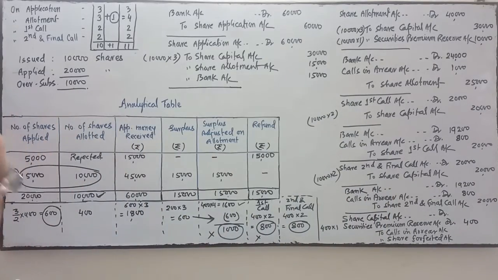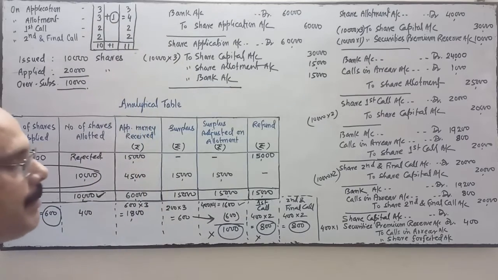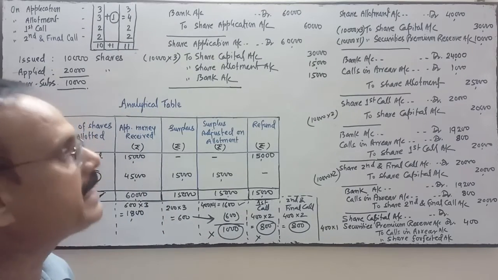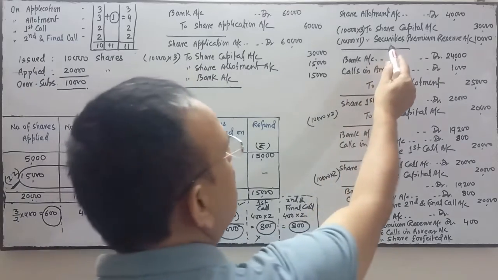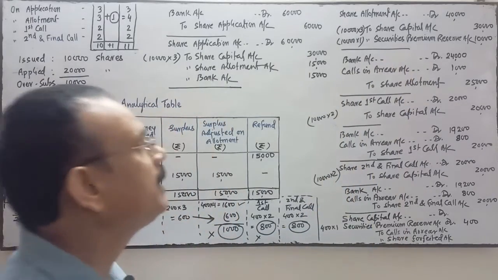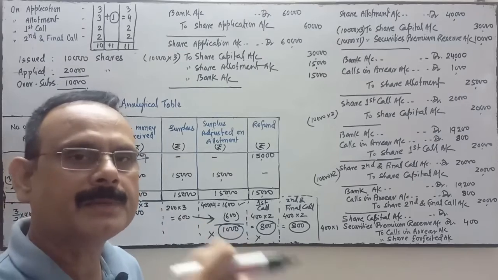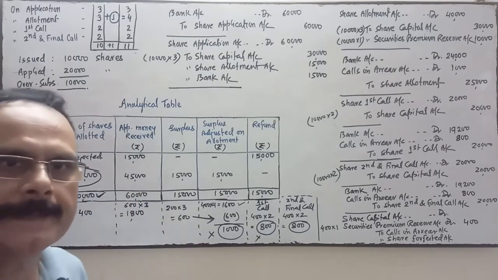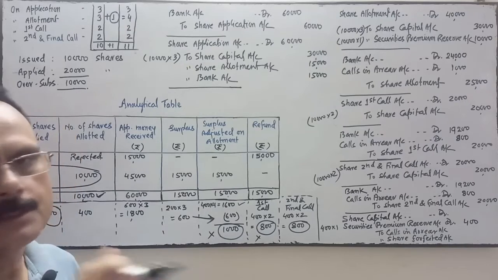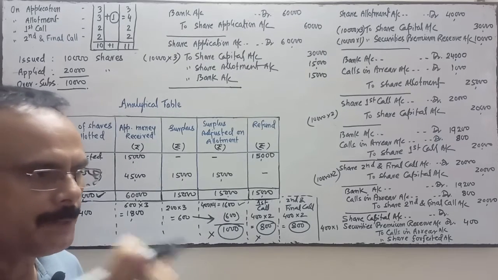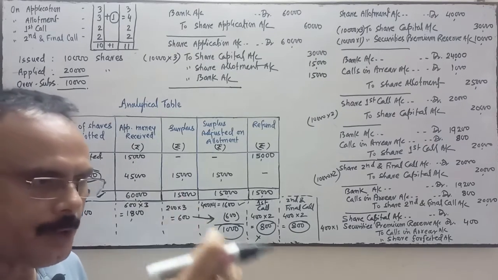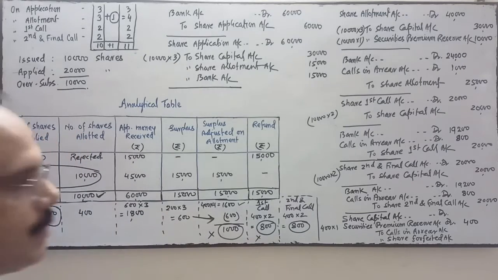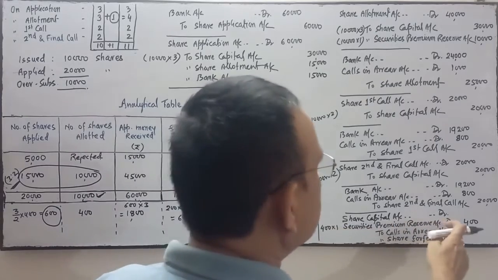400 is the number of shares and 1 rupee is the premium that will be cancelled, because the company has credited the security premium reserve at the time of allotment, but that security premium on 400 shares is not received by the company. So this is not a capital gain. So what the company will do, this security premium reserve related to 400 shares will be cancelled. So that's why security premium reserve is debited.